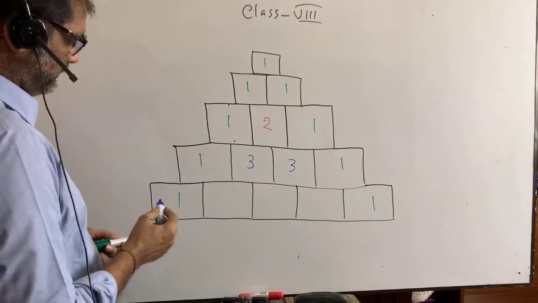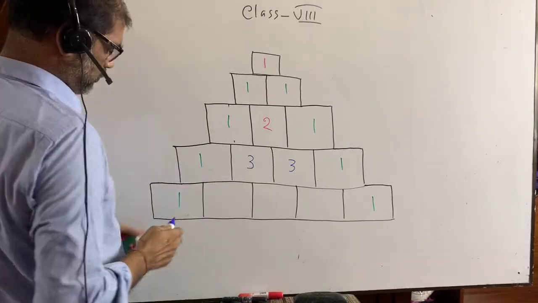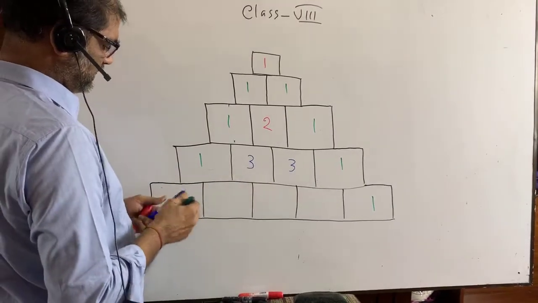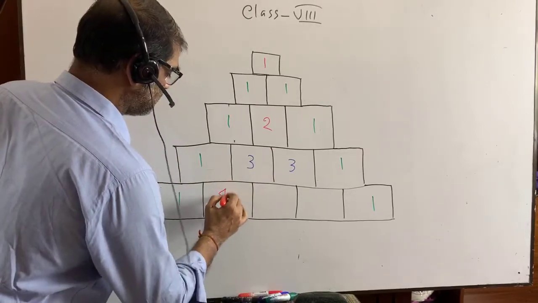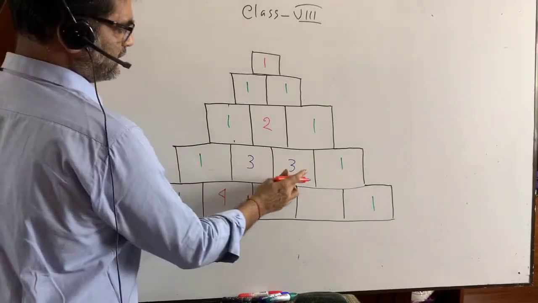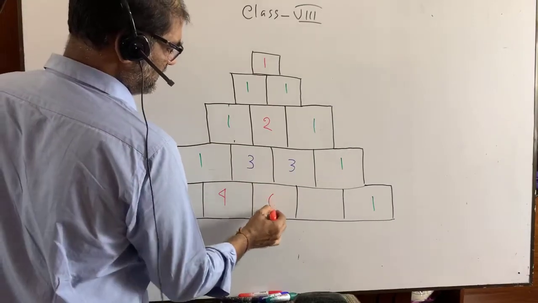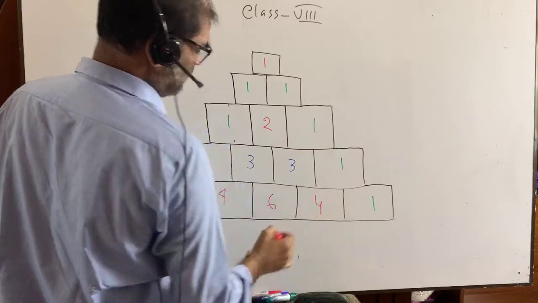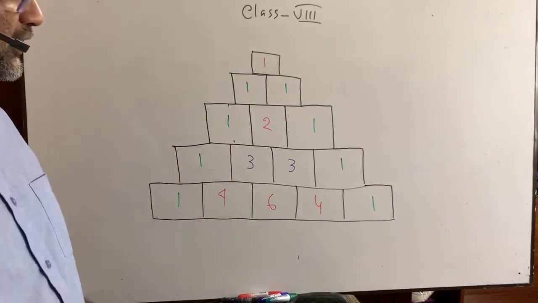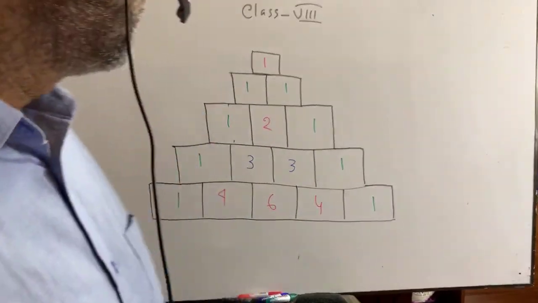Again you see 1 plus 3 equals what? 1 plus 3 equals 4. 3 plus 3 equals what? It is 6. 3 plus 1 equals what? This is 4. You know, it is given in your book as I told you earlier.